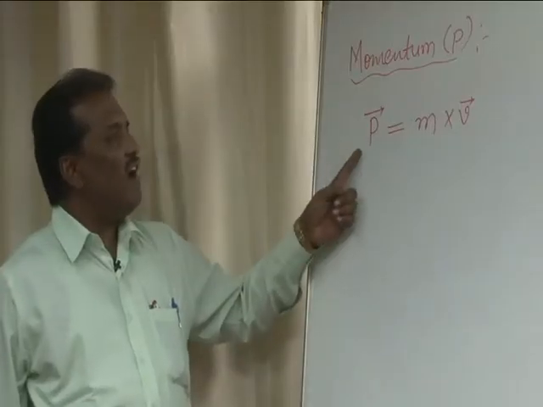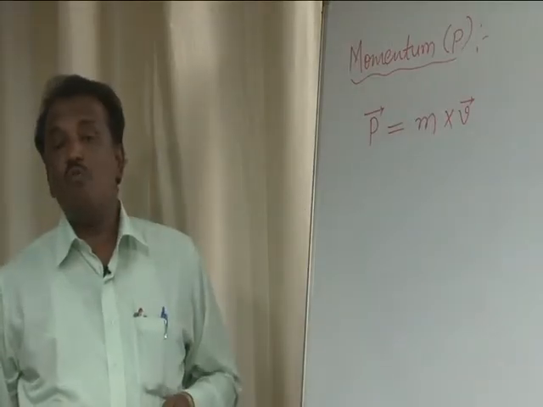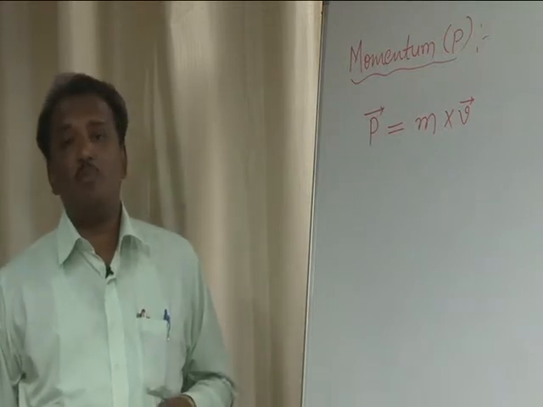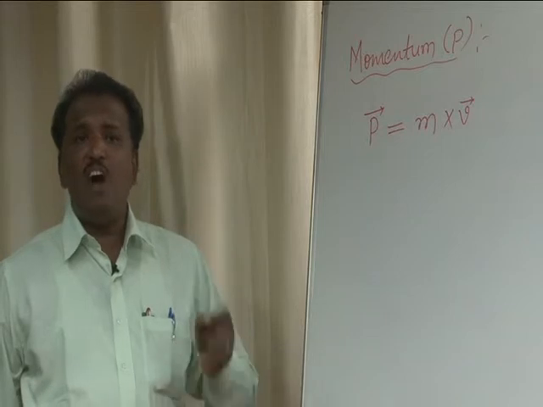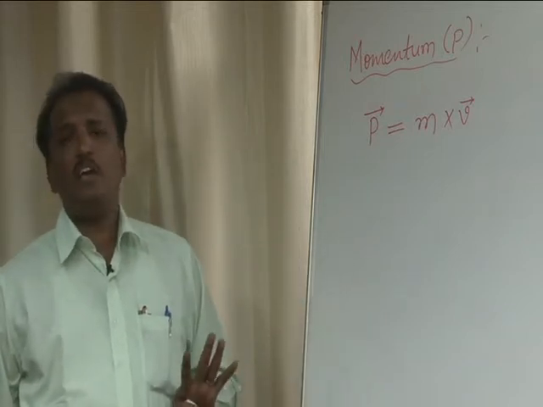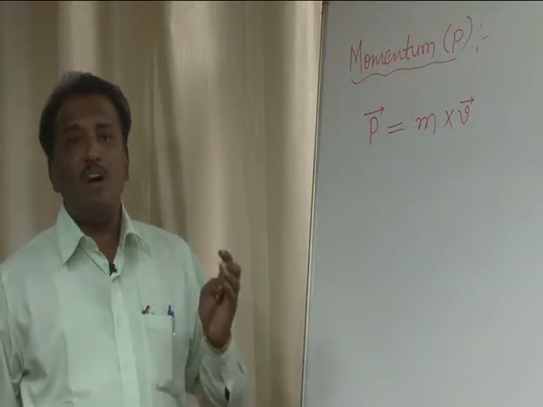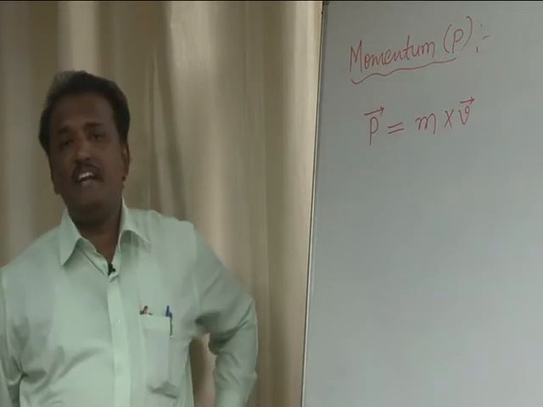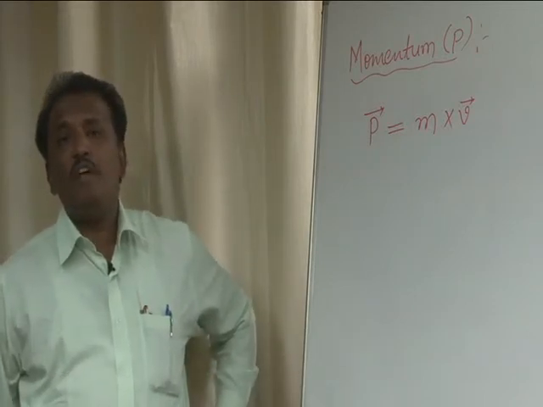The momentum of a body is also a vector quantity. In the examination you can expect: define momentum. You can say the quantity of motion is called momentum, or mathematically, the product of mass and velocity of a moving body is the momentum of that body.